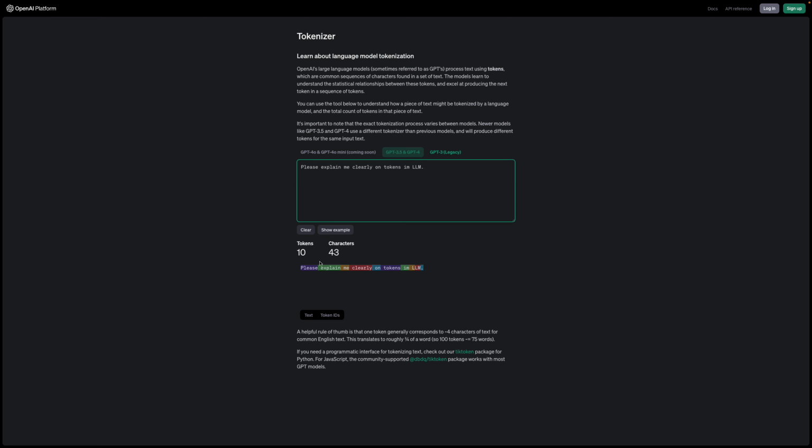Please is one token; explain, including the space, is another token; then me, starting with a space, and so on. 'Tokens' with the preceding space, and 'LLM' is separate. That's very interesting because it takes the L with some space as a token.